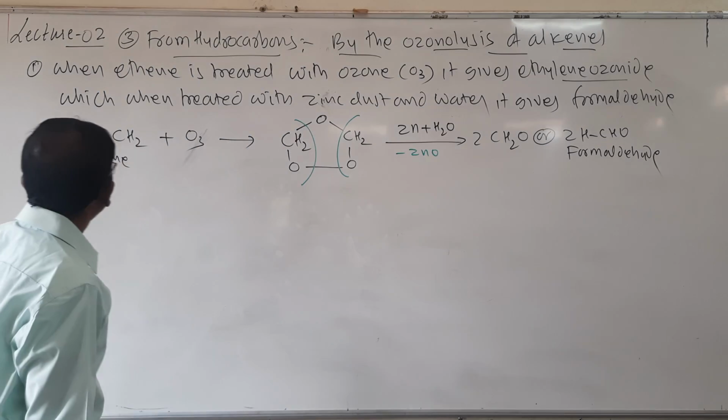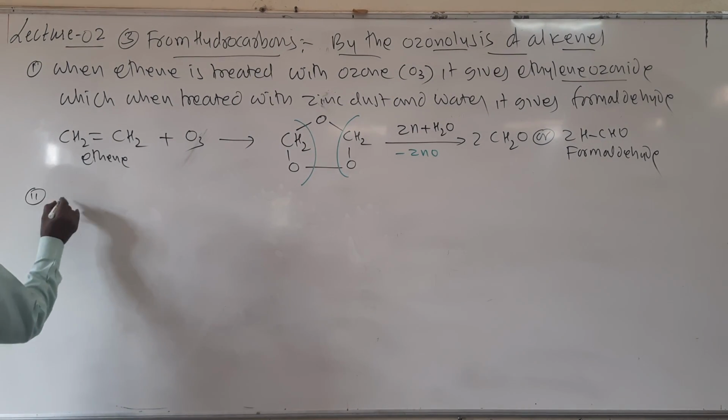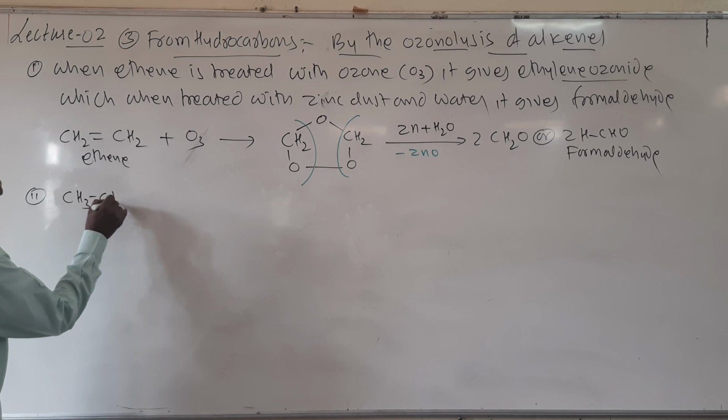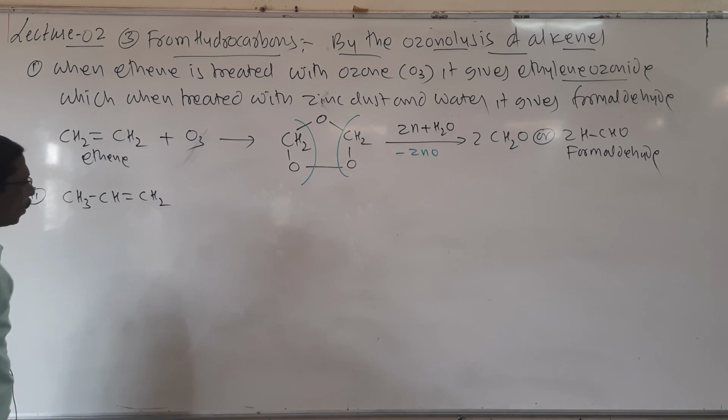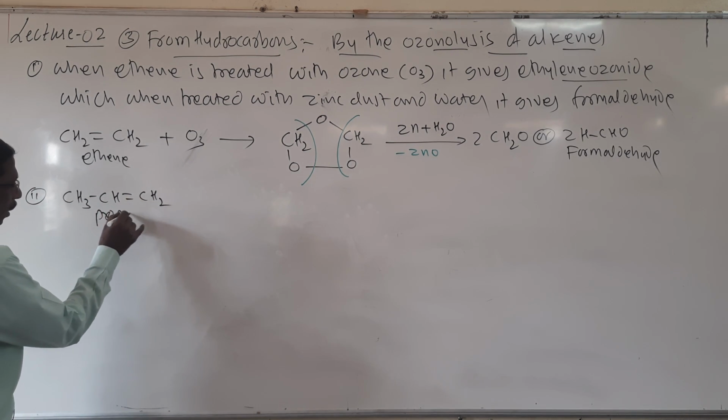Then students, the second example: if we use propene, CH3CH=CH2.